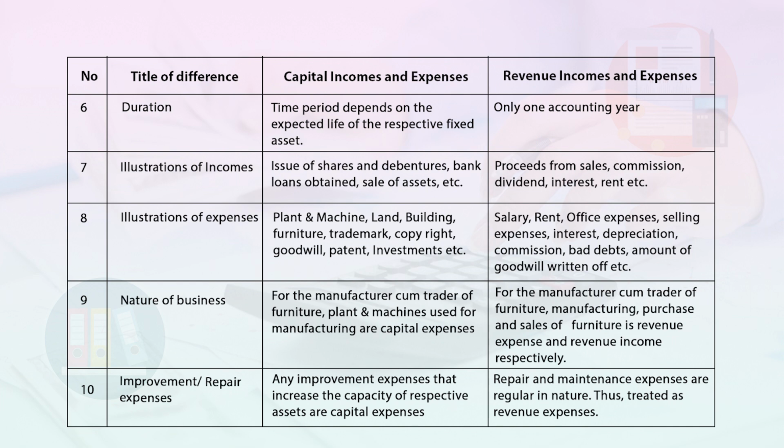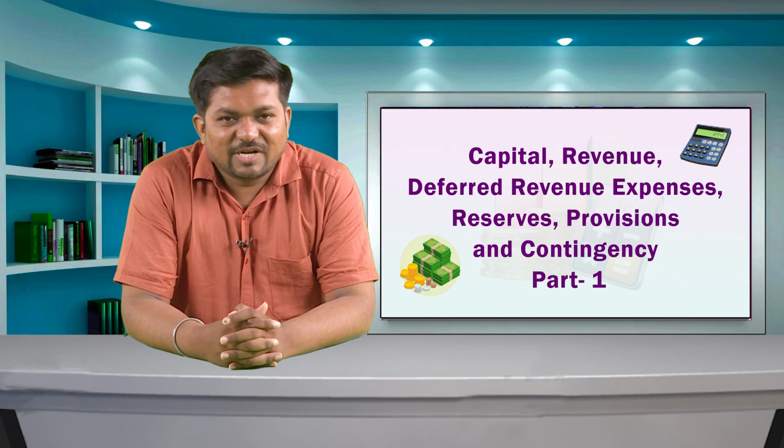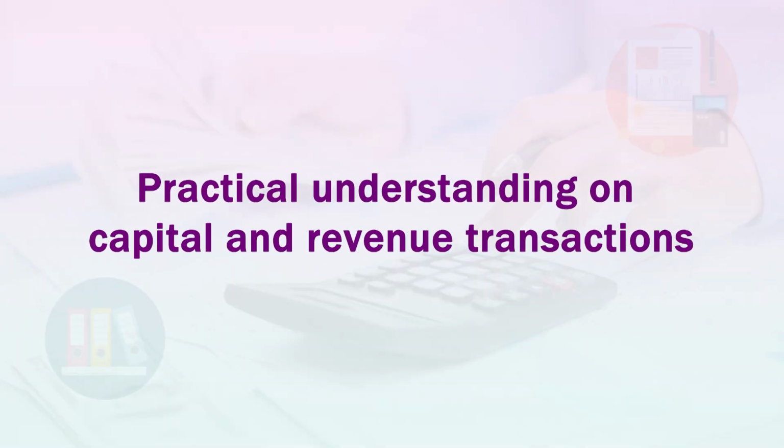Last point of difference is improvement, repair expenses. Any improvement expenses that increase the capacity of respective assets are capital expenses, whereas in case of revenue incomes and expenses, repairs and maintenance expenses are regular in nature, thus treated as revenue expenses. Now we will cover practical understanding on capital and revenue transactions.